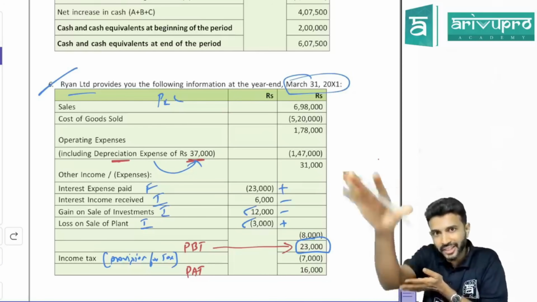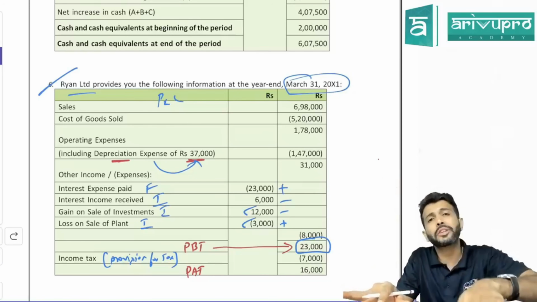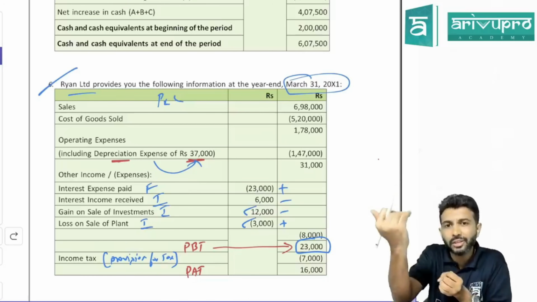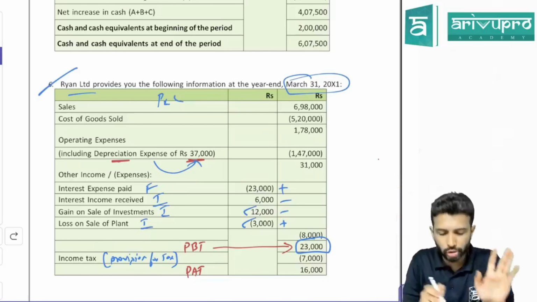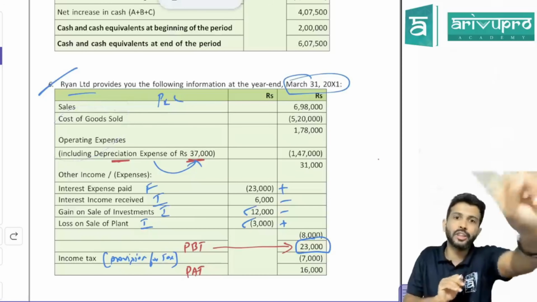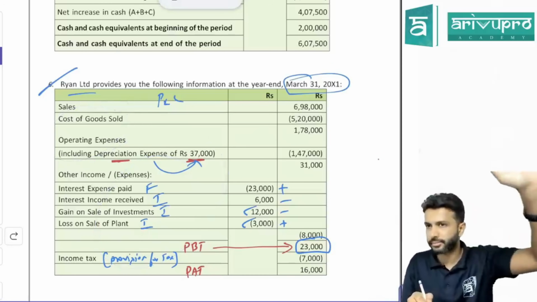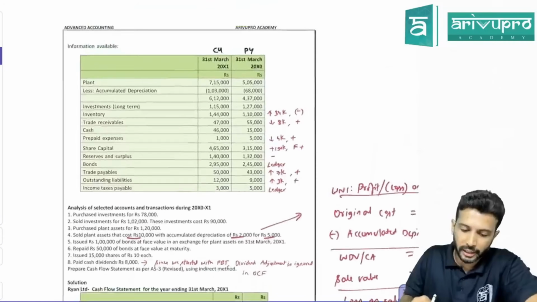All this reduces P&L. It has gone to P&L, which means it has reduced P&L. Operating cash flow is also reduced. And it should be reduced, because of these items the P&L balance or cash flow balance will reduce. So nothing to be done for these. For operating activities, don't worry. Only for investing and financing activity, if it has gone to P&L, reverse it. That is one. Okay, let's go to the other table now.